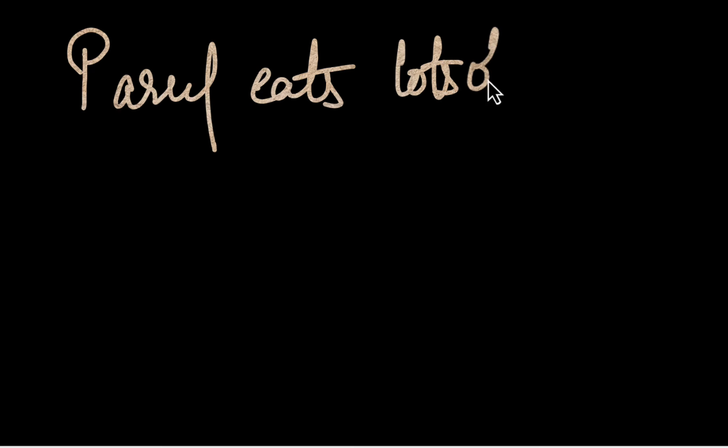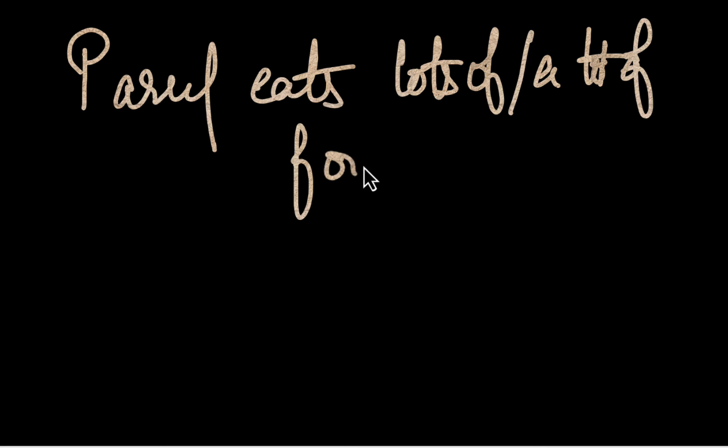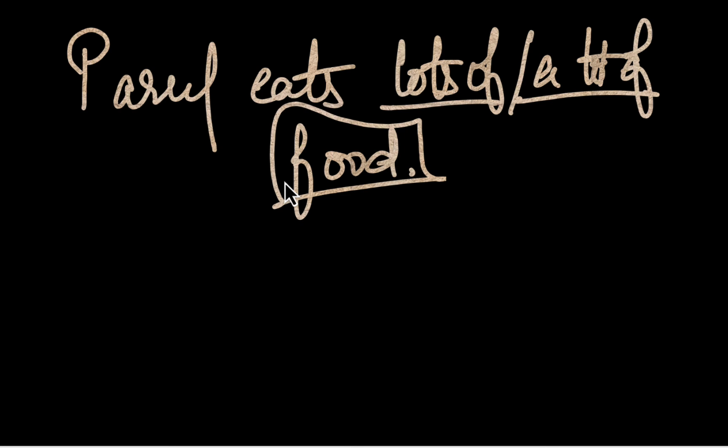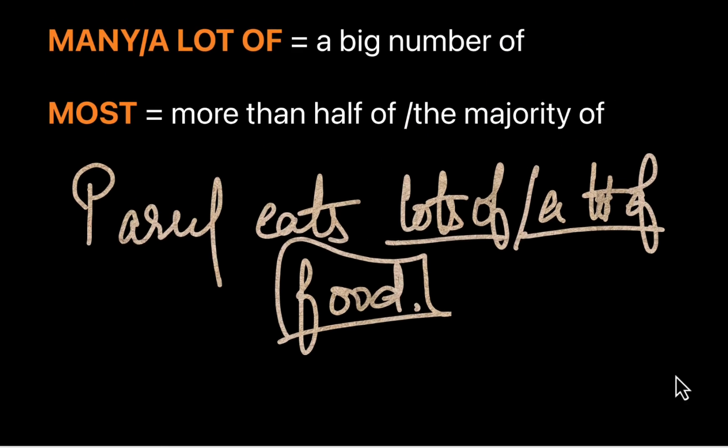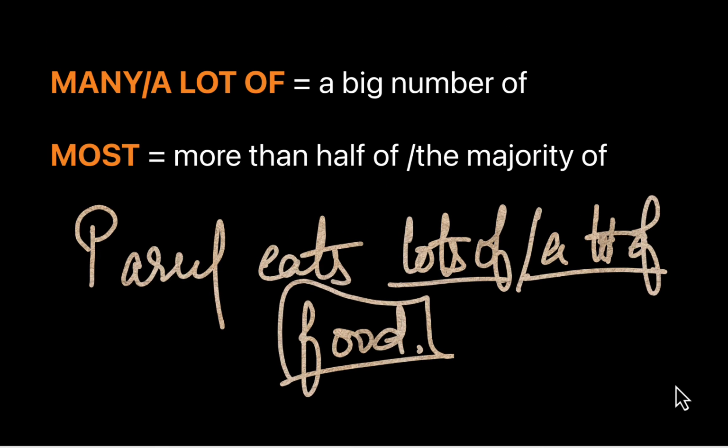Parul eats lots of, which is nothing but a lot of food. Parul eats lots of or a lot of what? Food. Food is uncountable. So a lot of or lots of is used with both countable and uncountable noun, and it refers to a big number of something.